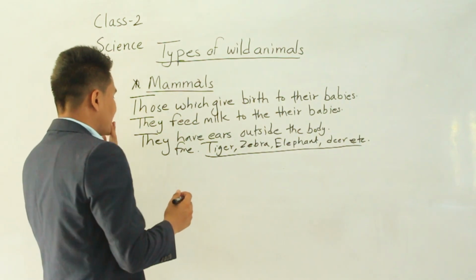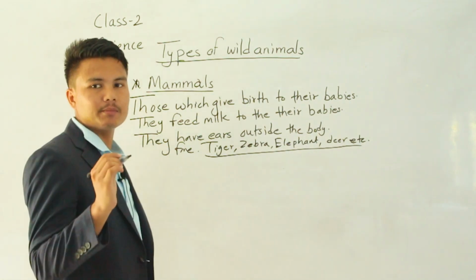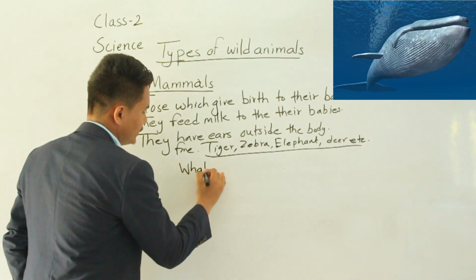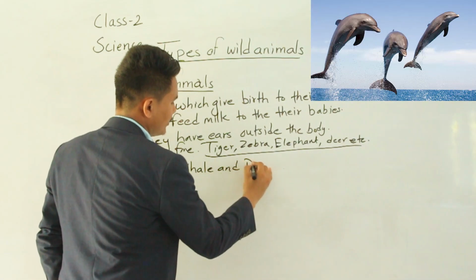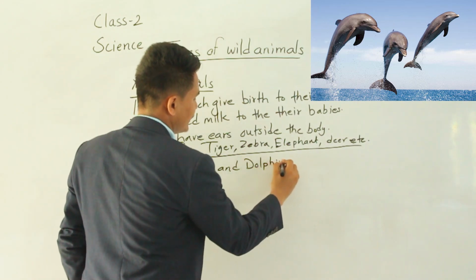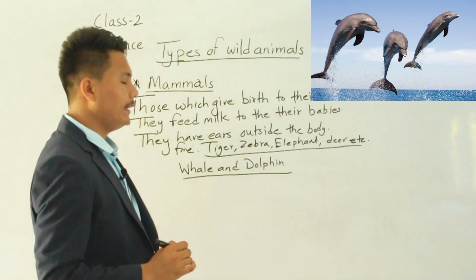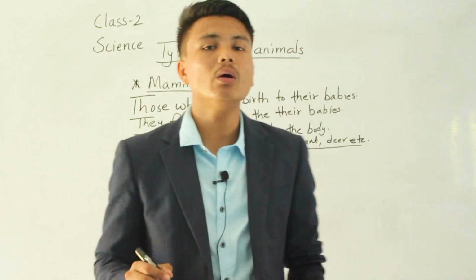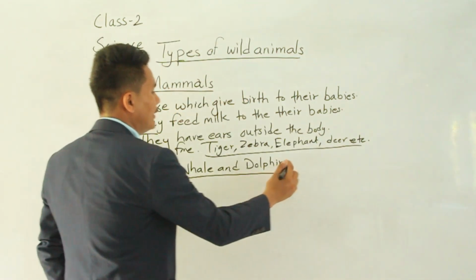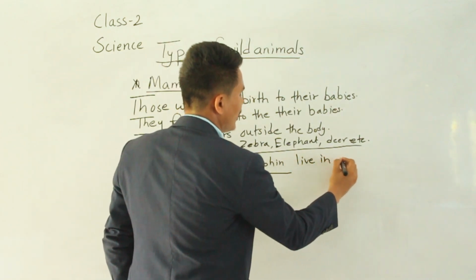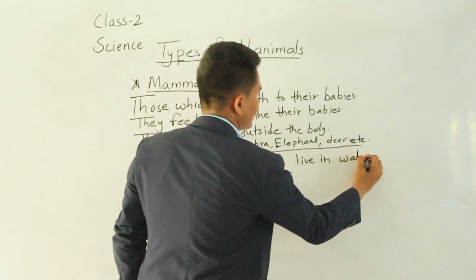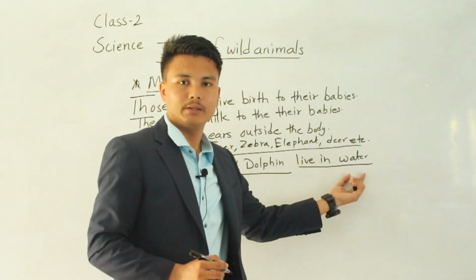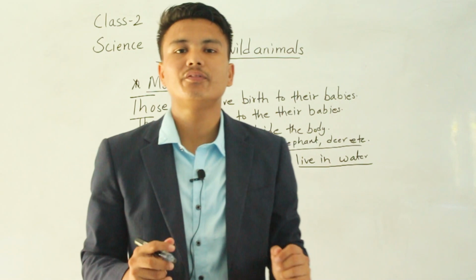I'm giving some more examples of mammals as well. Do you know whale and dolphin? Whale and dolphin also belong to mammals. Although whale and dolphin live in water, they belong to mammals, not fishes.